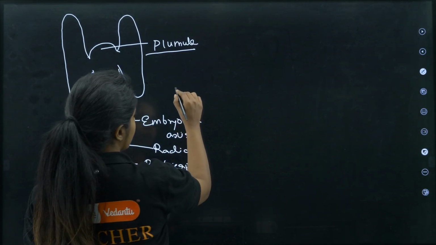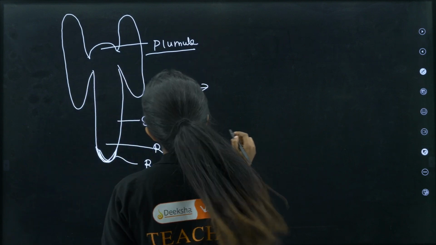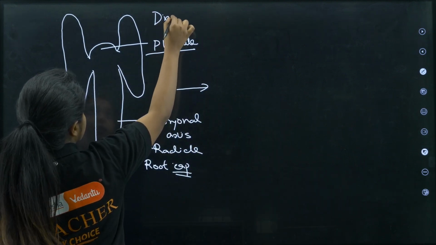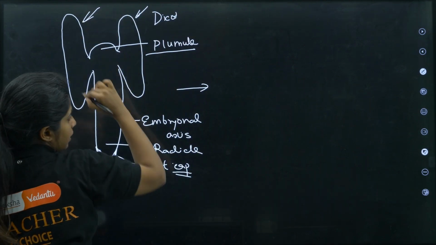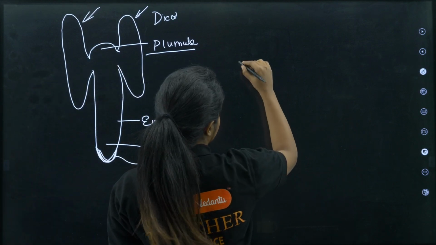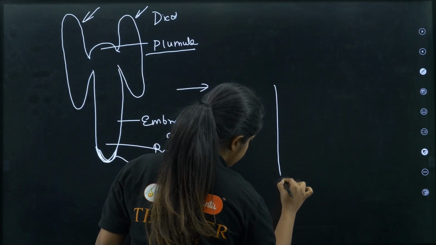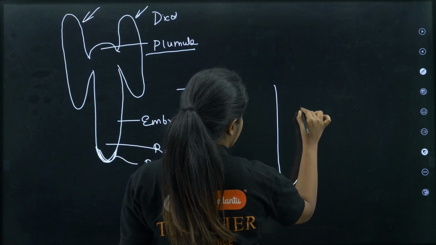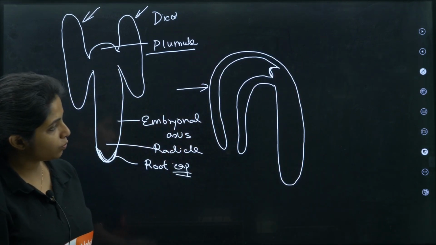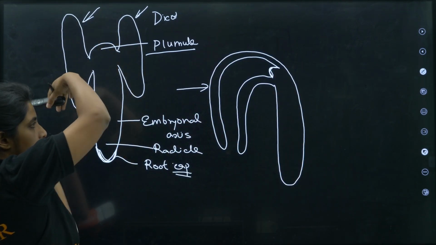Now, how do you draw it according to the picture that is given in your NCERT? I am talking about dicots. It has two cotyledons, 1 and 2, right? According to the picture given in your NCERT, you draw it like this. So, you make something like this. Okay, so what did you do? Basically, these guys went down like this.